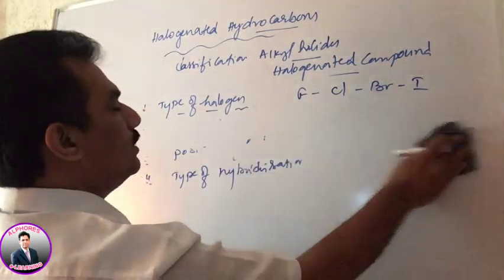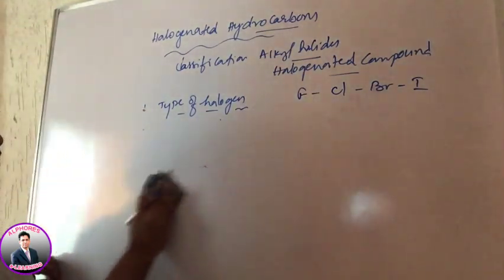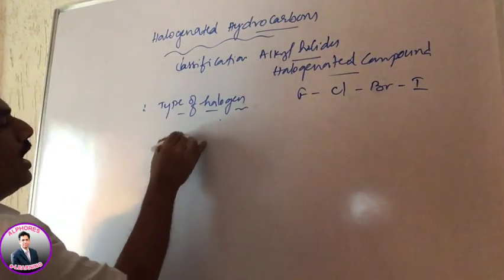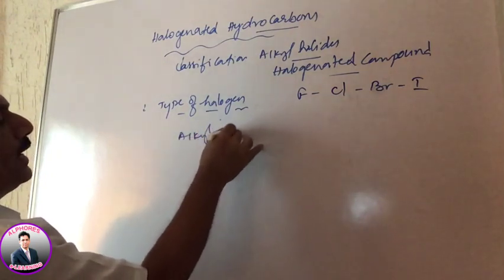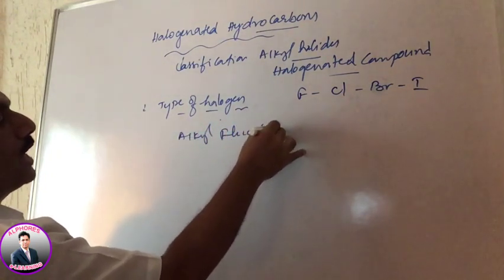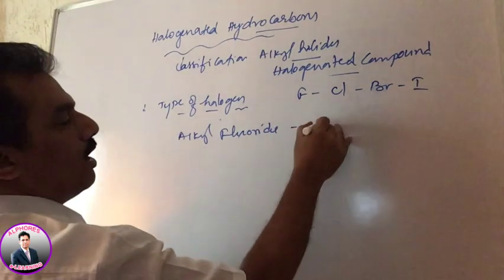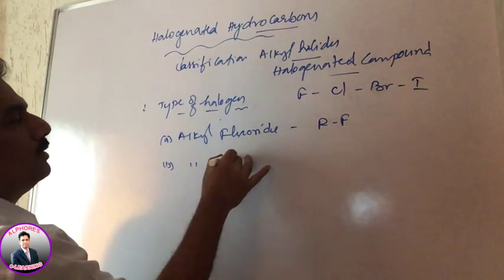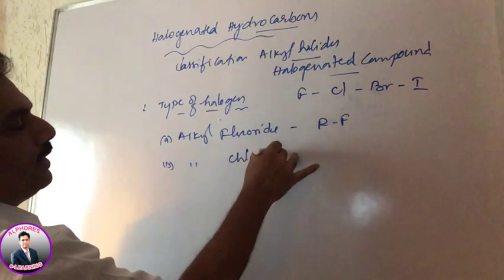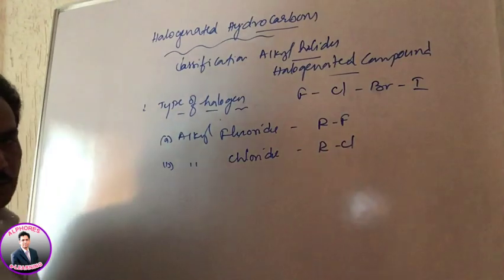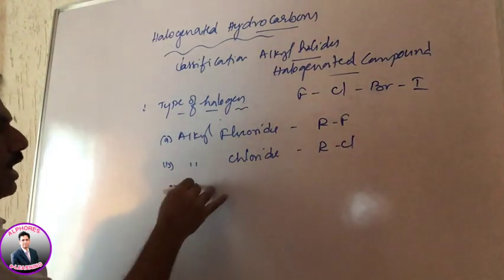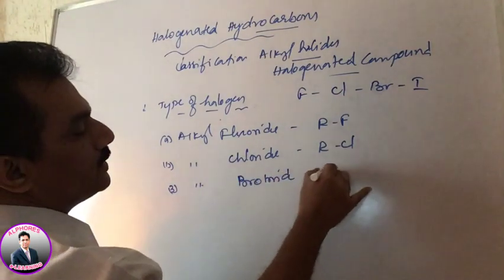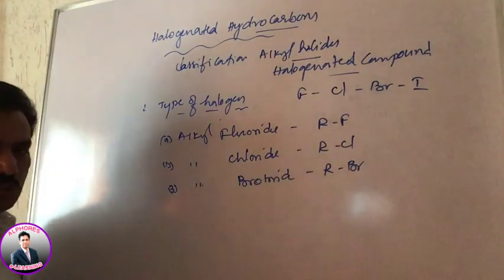They are fluoro compounds, chloro, bromo and iodo compounds, or simply we can consider them like this: alkyl fluorides. Just remember, it is the common name, alkyl fluorides, RF. The next one is alkyl chloride, where RCl is present. And then alkyl bromide, where the halogen present in this halogenated compound is bromine.